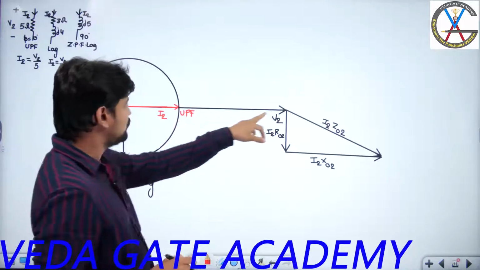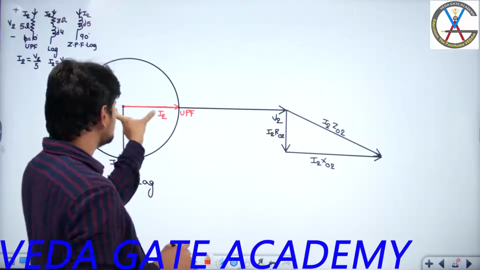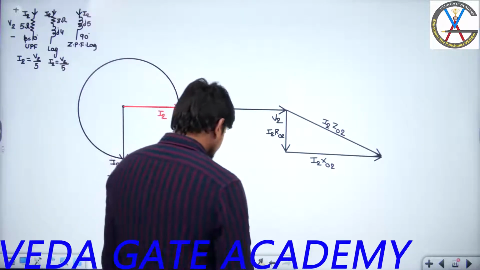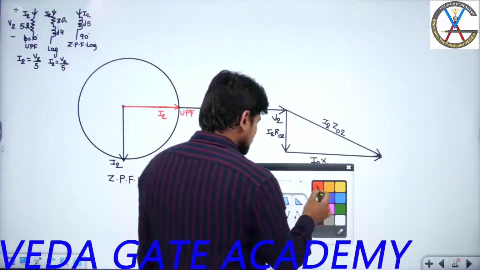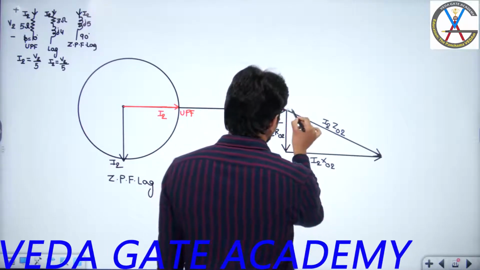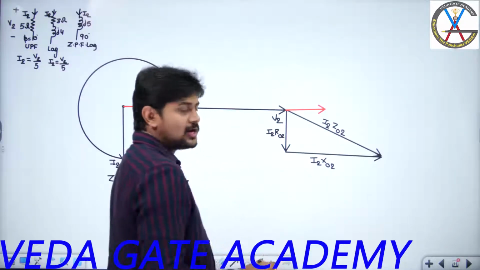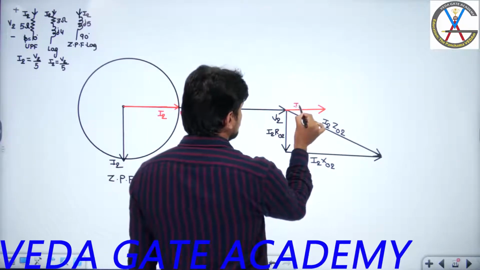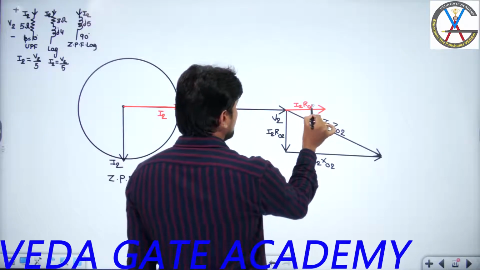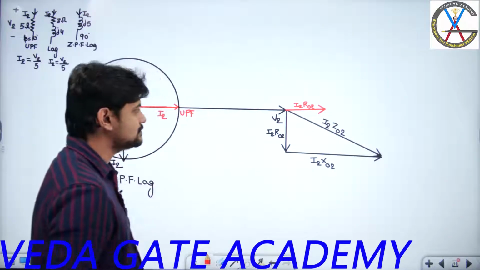Now from the tip of V2, I need to add I2 R02, which is in phase with this one. So, let me use the red color. From the tip, this is I2 R02, and from here I need to add jI2 X02. Yes or no?